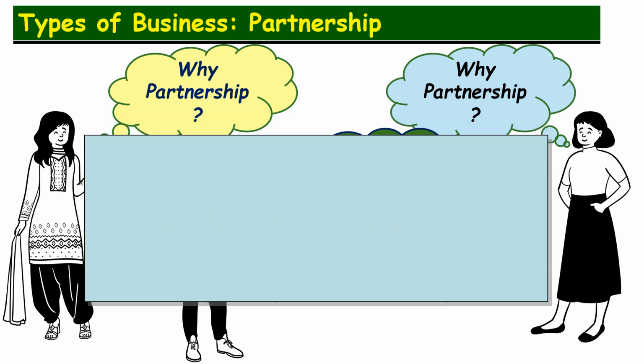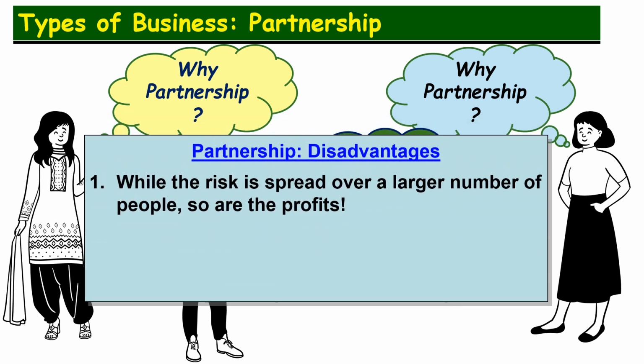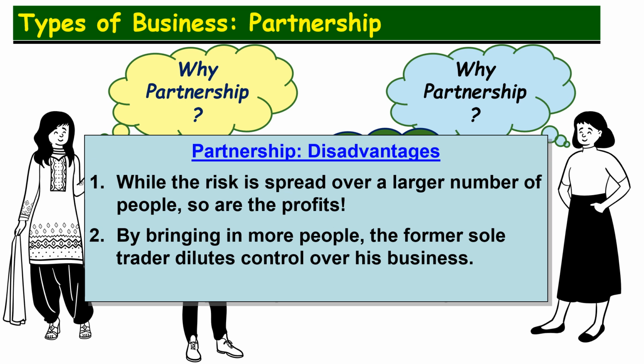Now, there are some disadvantages as well. Number one is that since the risk is spread over a larger number of individuals, the profits should also be distributed over a larger number of people. So that's a disadvantage. A second disadvantage is that compared to sole proprietor or sole trader who owns and controls, who has a full control over the business, in a partnership, the control has to be shared with other partners.